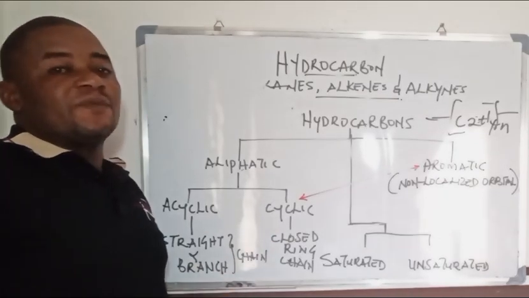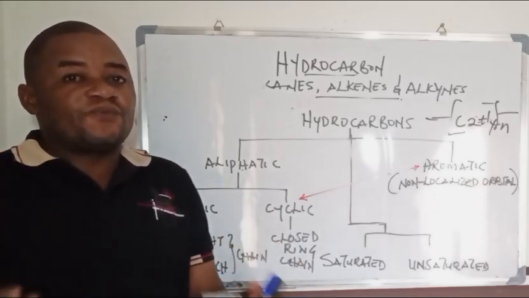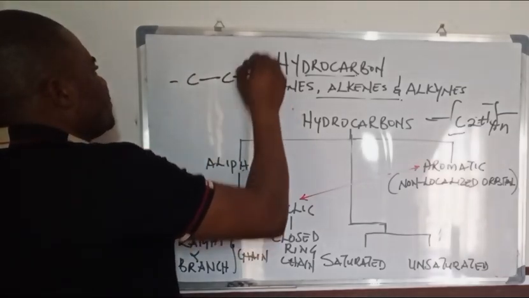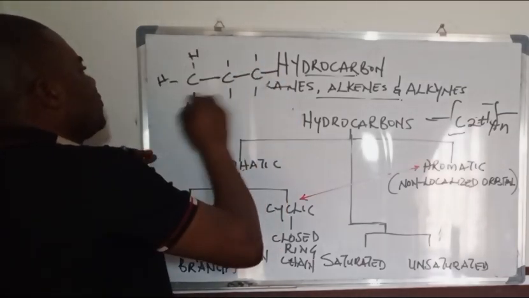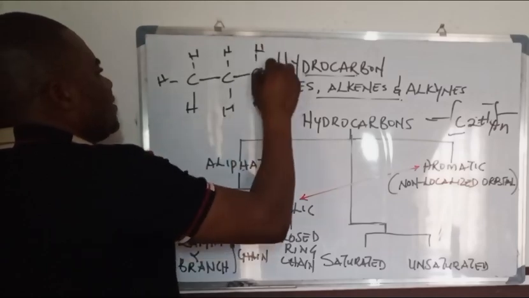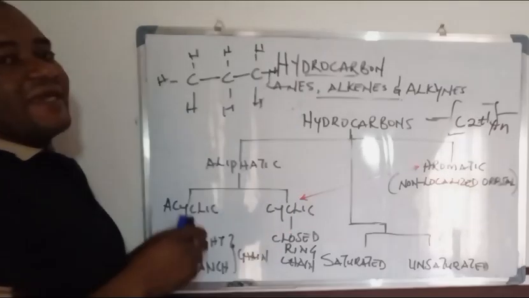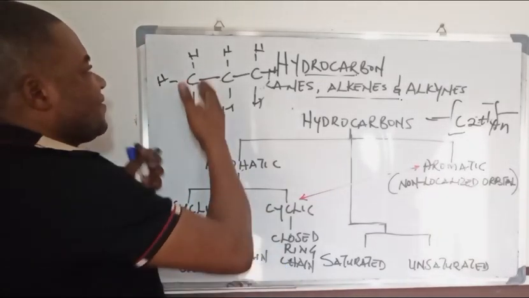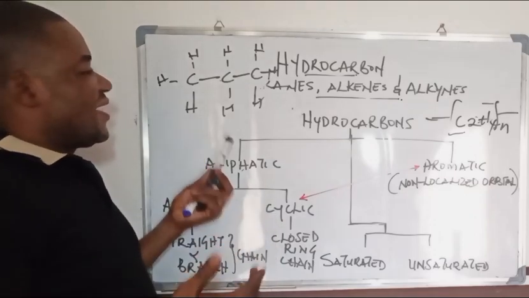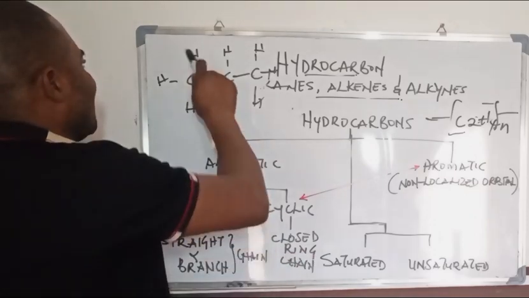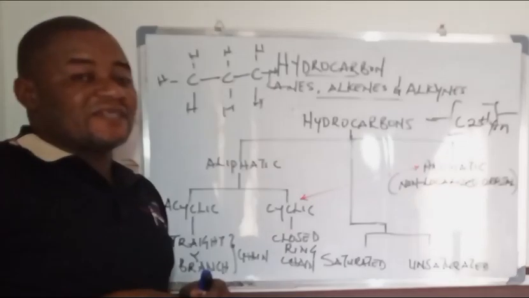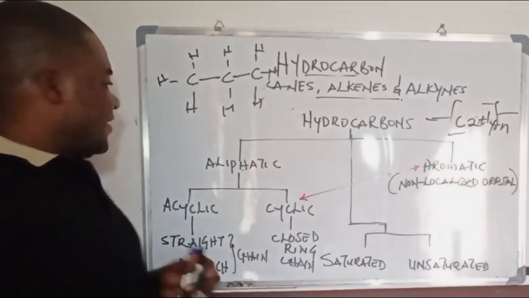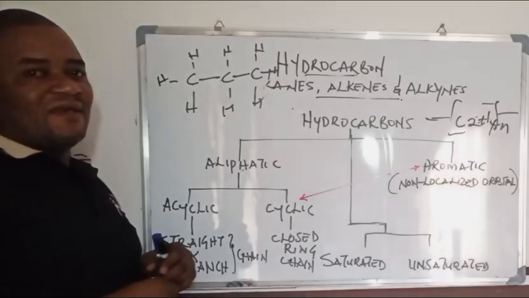Now, acyclic hydrocarbons are simply hydrocarbons that are either straight chain or branch chain hydrocarbons. For example, if you look at the straight chain, if I write this for you, this is 1, 2, 3 carbon atoms, and then you have methane, ethane, propane. So this is propane, C3H8. That is propane. Now, this is a straight chain hydrocarbon, and it belongs to the acyclic hydrocarbons.